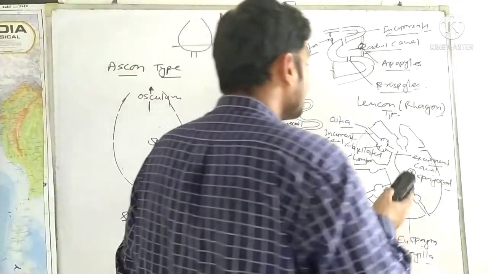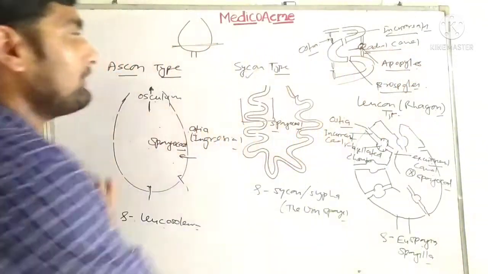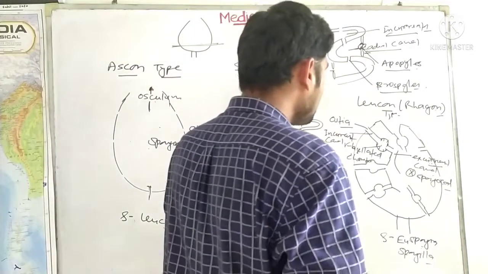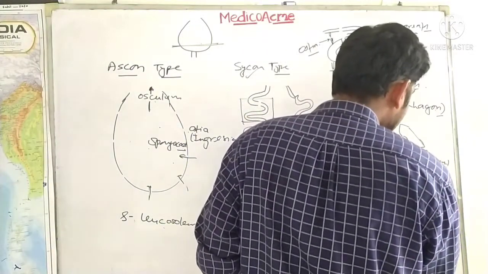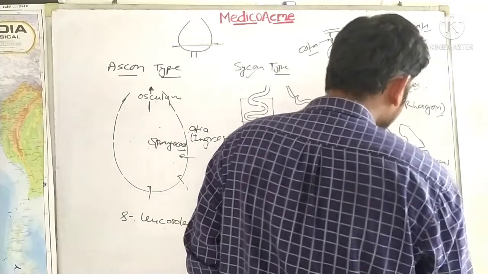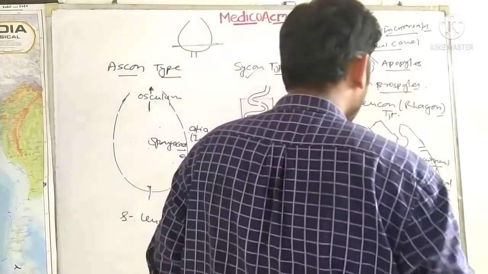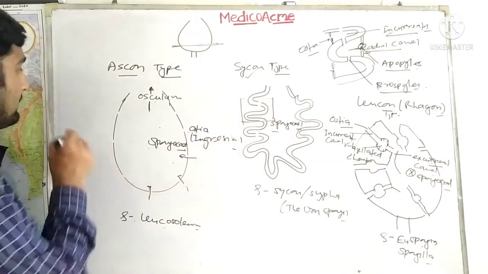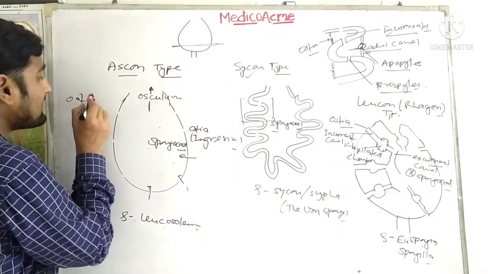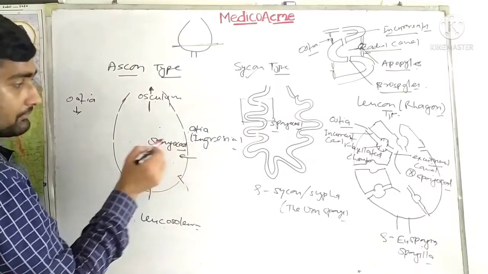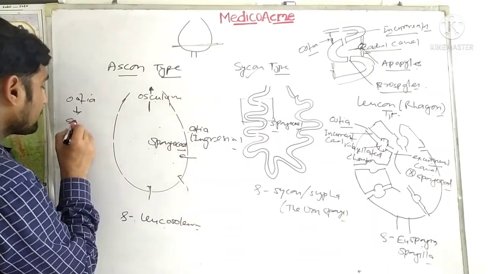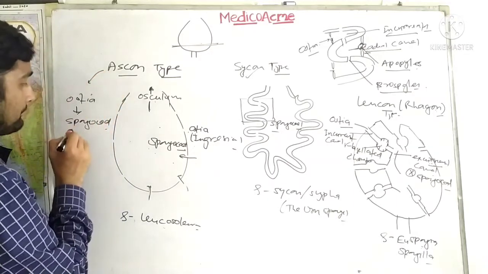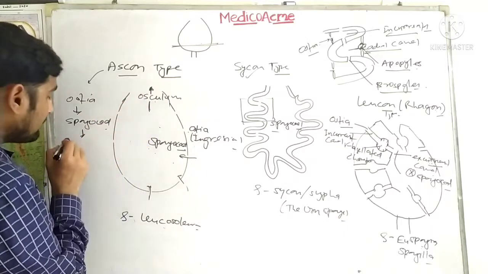So guys, what happens here? These three types of water canal system are found in the sponges, and here also you will see prosopyles and apopyles. Apopyles actually is the connection. I will show you. Actually, I am going to draw how the water system occurs in these three organisms. So what happens, through ostia, water comes in and goes to the spongocoel. I am talking about the ascon type. Okay, from spongocoel it will go to the osculum.